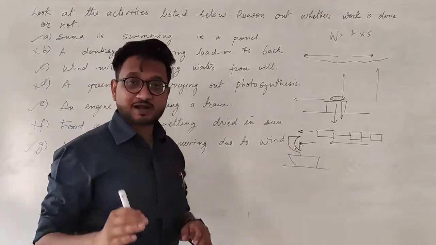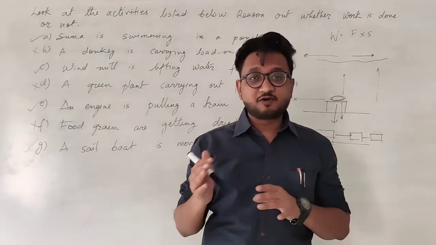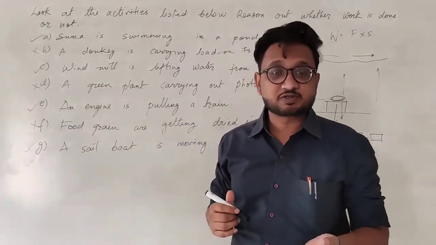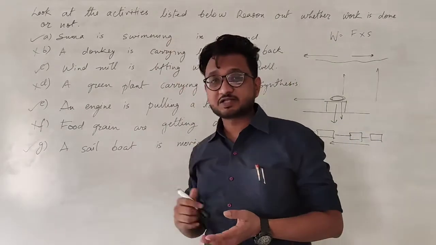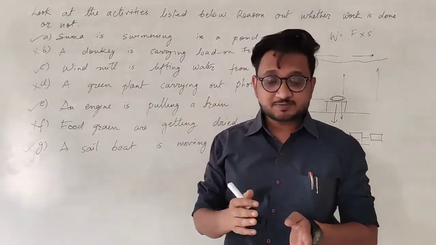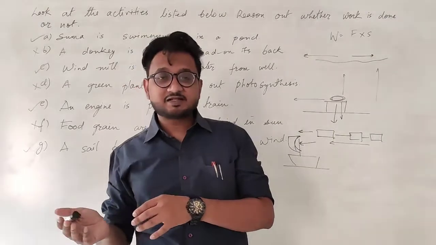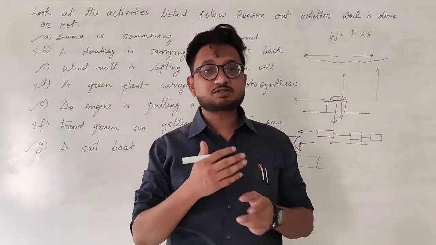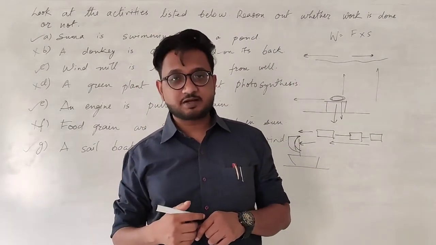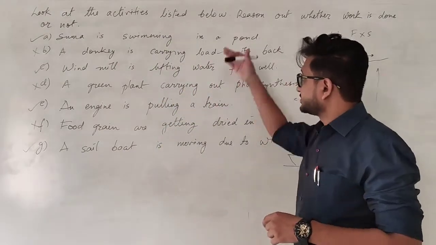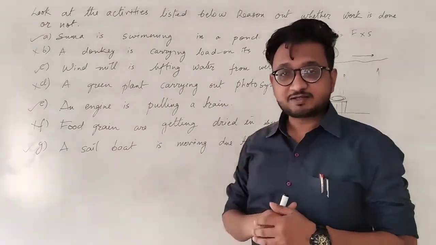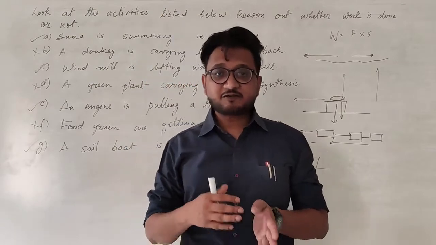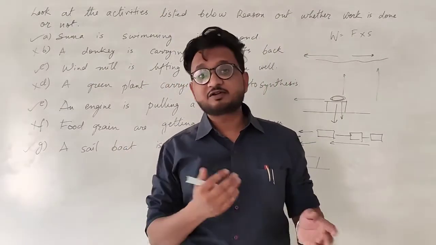So you don't just have to write the work is done and work is not done. You have to give the reason why the work is done or not. So you have to explain that the force is happening and the displacement is also happening, and because of that the work is done. Okay, so in all these cases you have to write the reason also, where the force is being applied and where the work is being done.